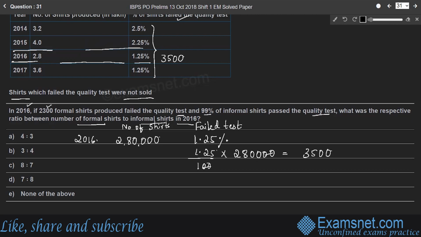In that, 2,300 formal shares failed. That means in 3,500 shares, 2,300 shares are formal shares. So how many informal shares failed the quality test? It is 1,200 informal shares that failed the quality test.